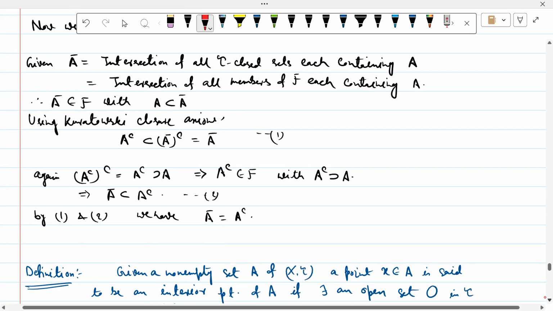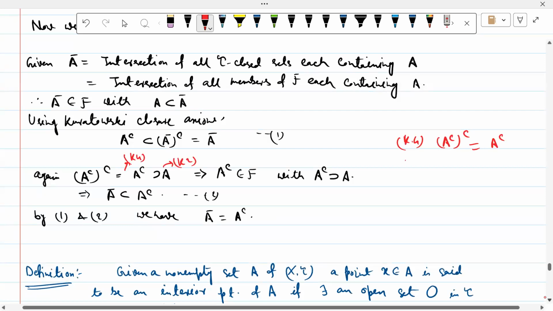And again, A closure of A closure, equal to A closure, which contains A. By definition আমরা আগেই দেখেছি যেটা আমাদের fourth property ছিল, K4 property ছিল যে A closure এর closure is equal to A closure. So using that, and A closure always contains A, this is the K2. Here we use the K4 property, here we use the K2 property.